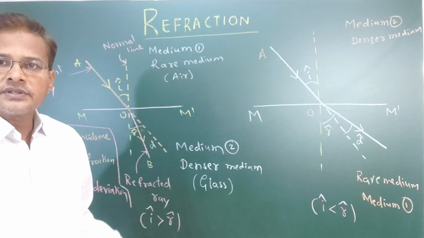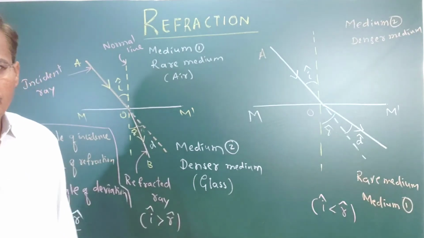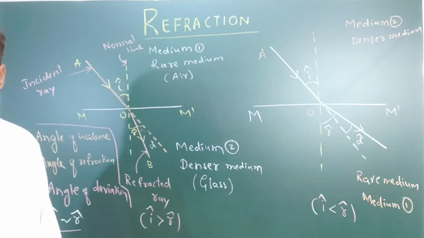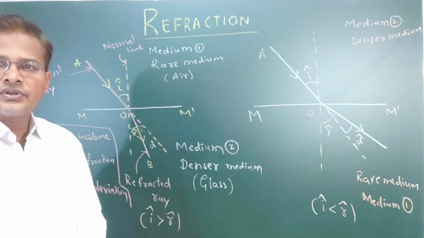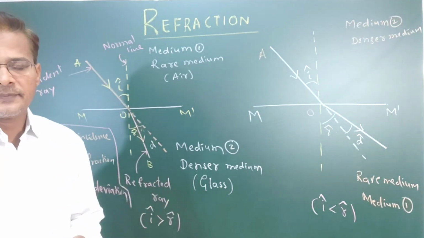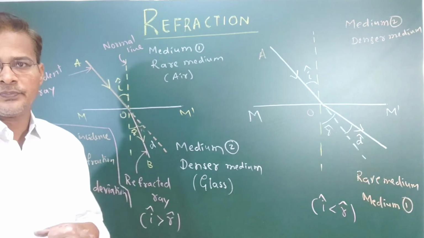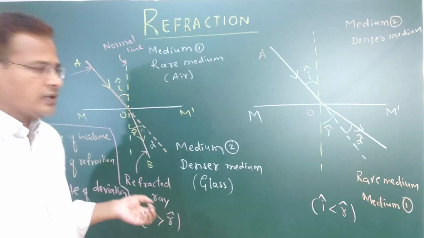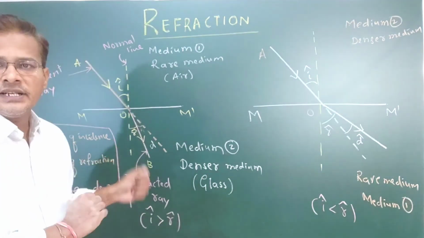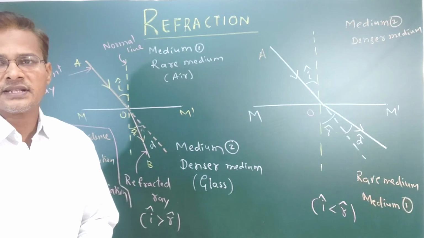Some students have requested me to write down whatever the definitions are, so that's why I am writing on the board. Everything should be clear, then it is very easy to understand.